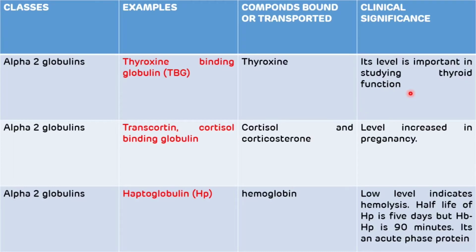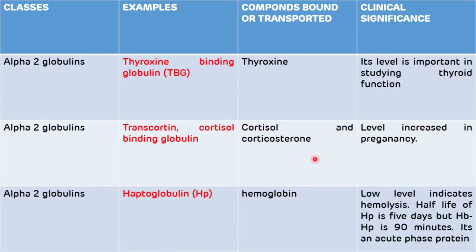The second important transport protein which belongs to the alpha 2 globulin class is transcortin, or cortisol binding globulin, and it helps in the transport of cortisol and corticosterone. And the level of transcortin, or cortisol binding globulin, will increase in pregnancy.